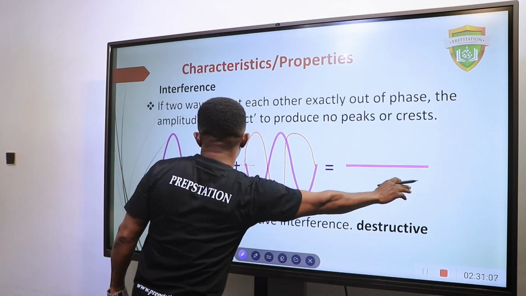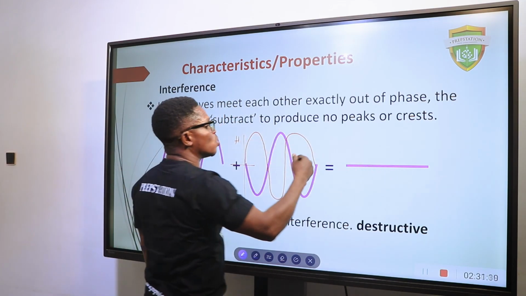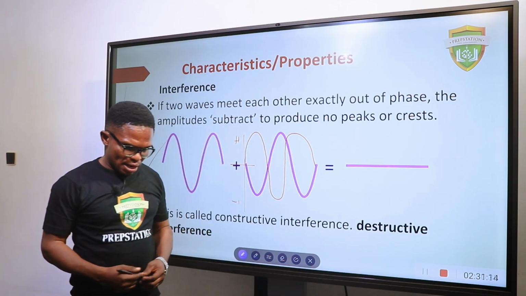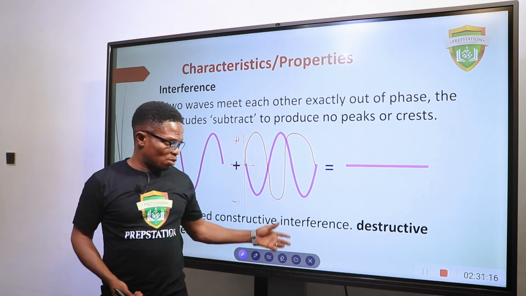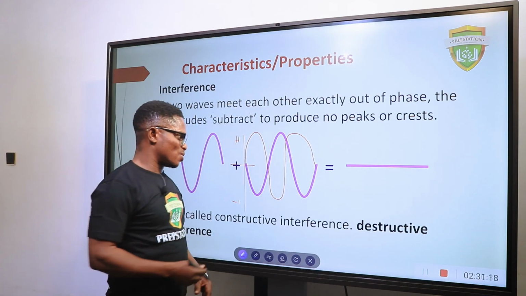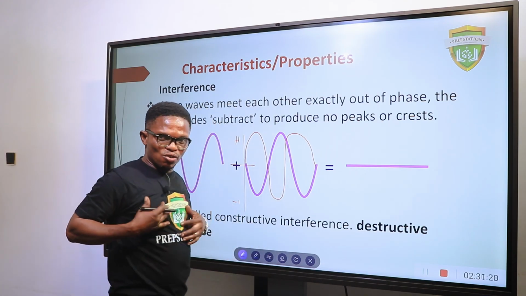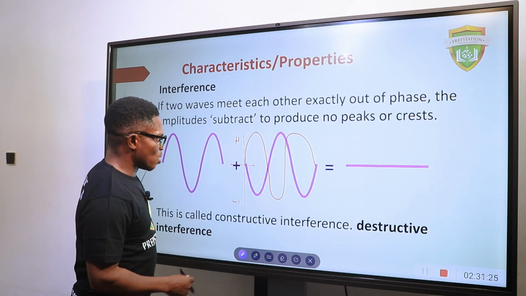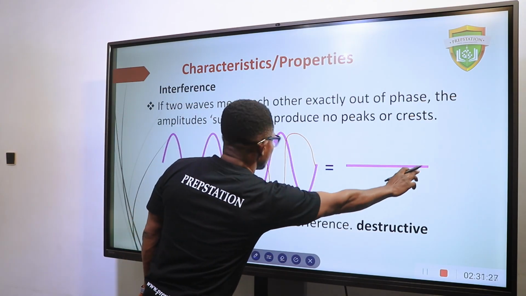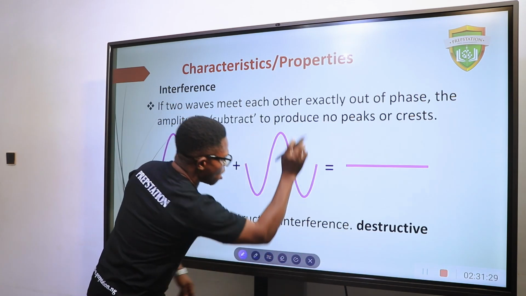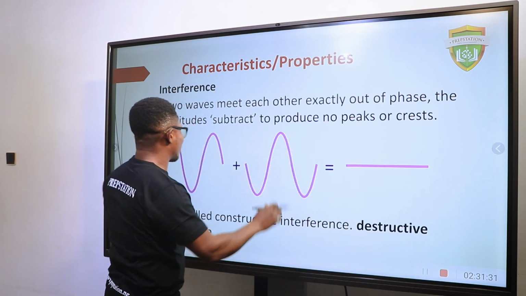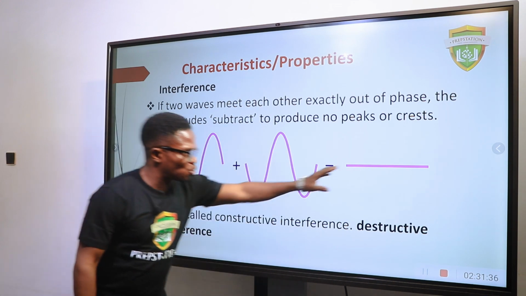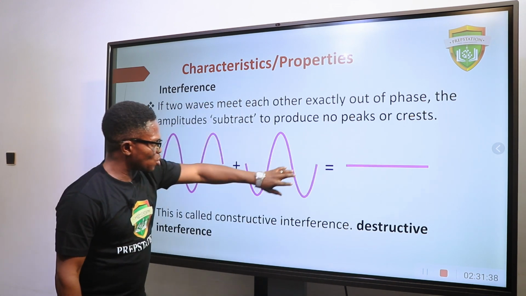If I'm viewing this wave through a device called an oscilloscope, a device used in viewing waves, although where we can find it very commonly in this side of the planet is in the hospital, where they use it in checking people's pulse to see if the heart is still beating and all of that. If I view this through an oscilloscope, this is what I will see. So this is called destructive interference. Why? Because the overlapping has resulted in nothing.